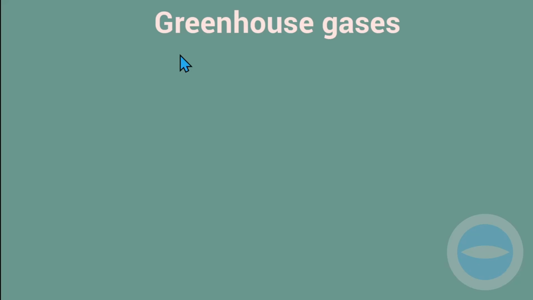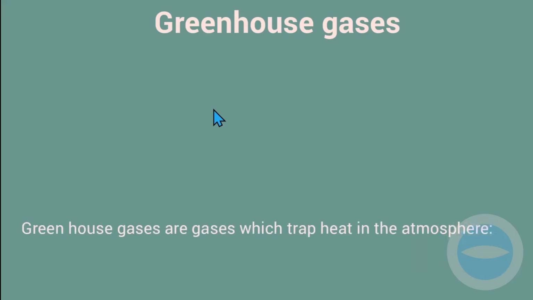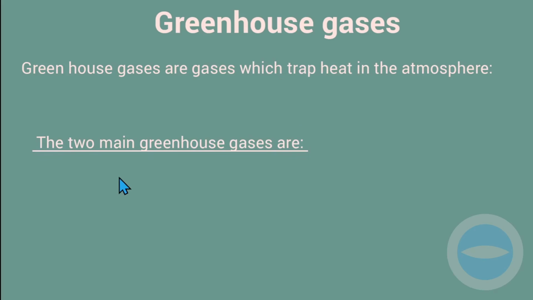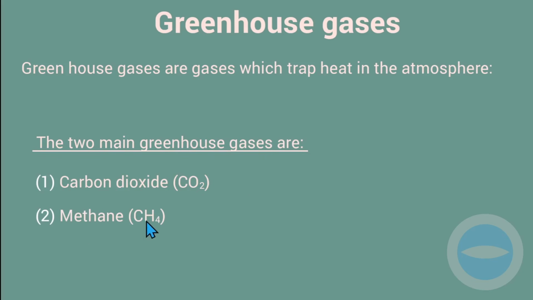First of all, let's start with greenhouse gases. What are greenhouse gases? Greenhouse gases are gases which trap heat in the atmosphere. The heat that is on Earth is trapped by the greenhouse gases. What are those greenhouse gases? There are two main greenhouse gases, which are carbon dioxide, CO2, and methane. The formula for methane is CH4.